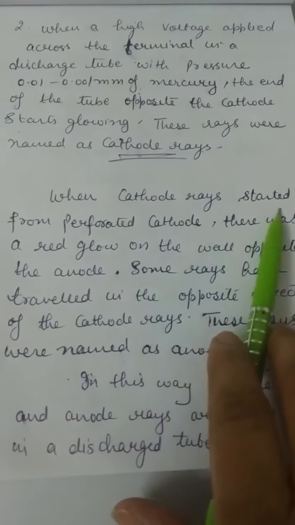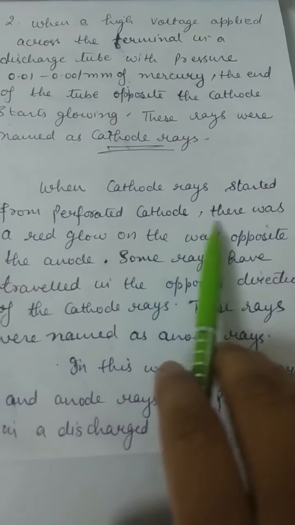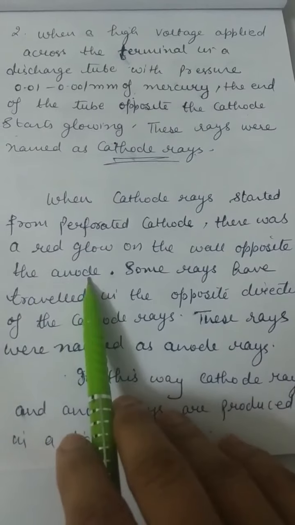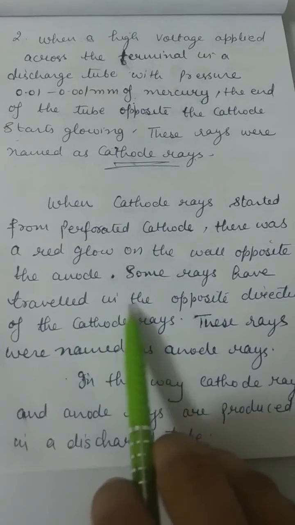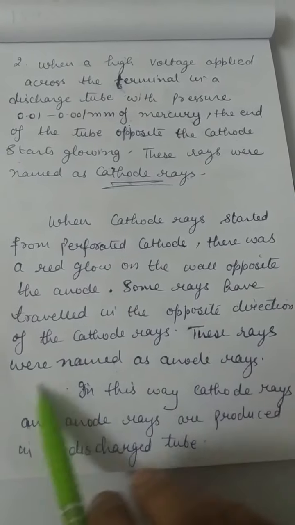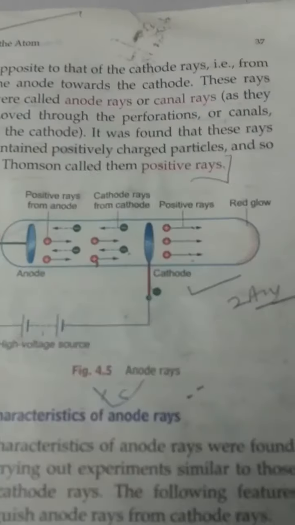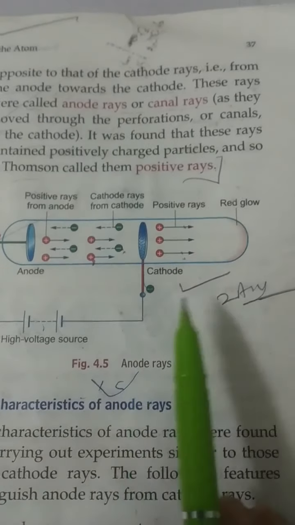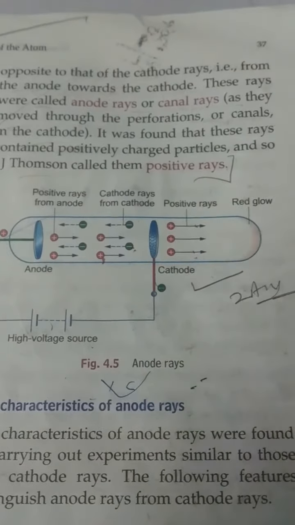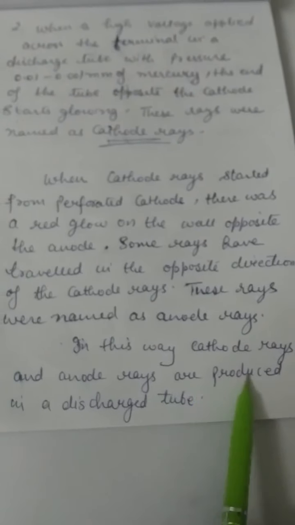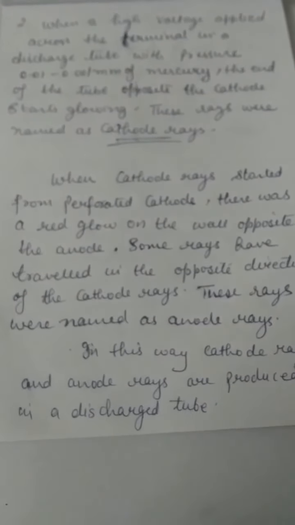When cathode rays started from the perforated cathode, there was a red glow on the wall opposite the anode. Some rays travelled in the opposite direction of cathode rays. These rays were named anode rays. Diagram 4.5 on page number 37, this diagram you will draw with this answer. In this way, cathode rays and anode rays are produced in a discharge tube.